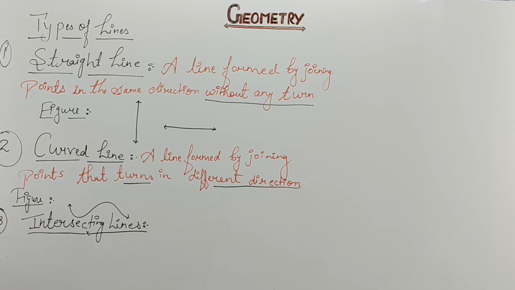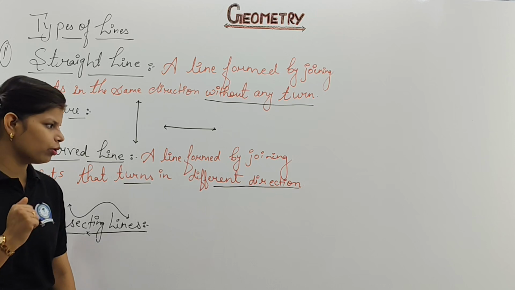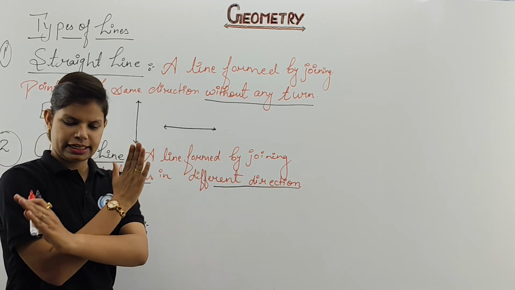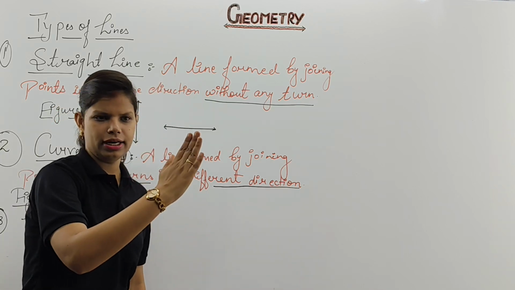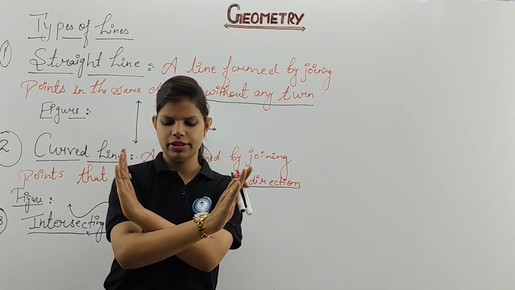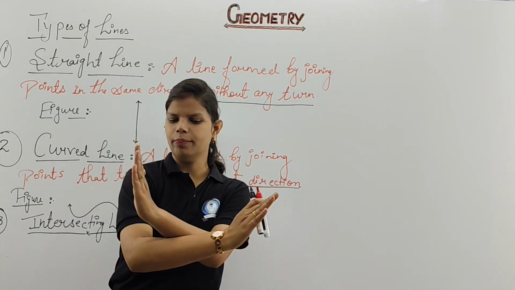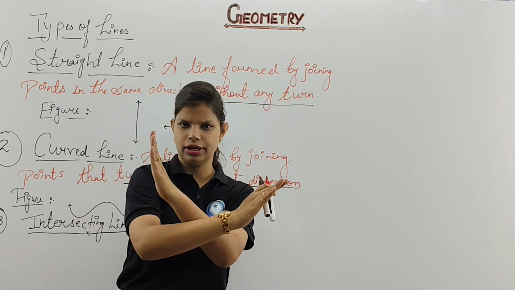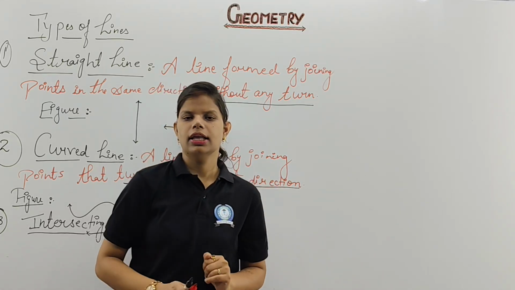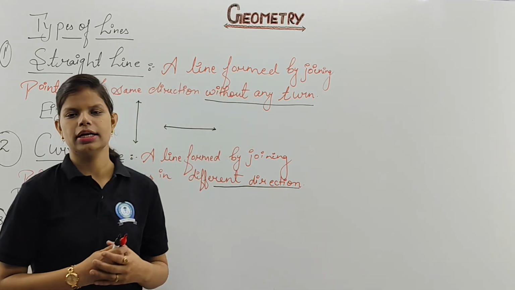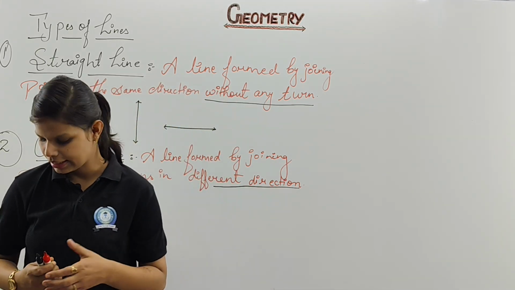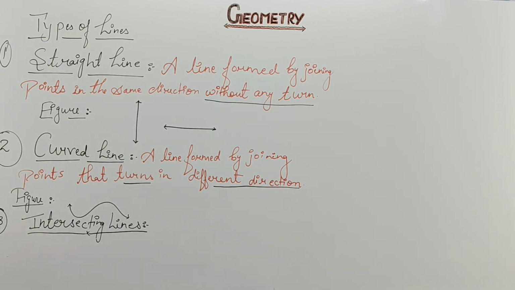Intersecting line. Intersecting line talks about one line or two lines. This is your intersecting line. Here we have one line and here we have another line. When they meet at one point, this is the point of intersection. Do you get my point? Now you know what an intersecting line is, but in what way are you going to write the definition? So let's write the definition of intersecting line.